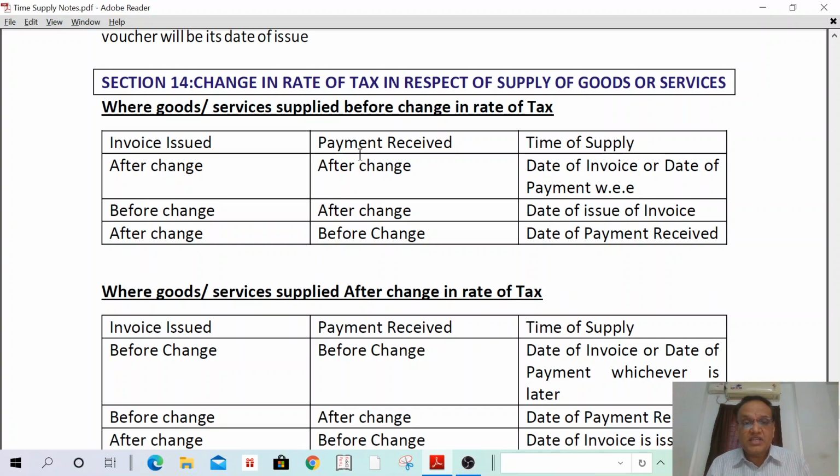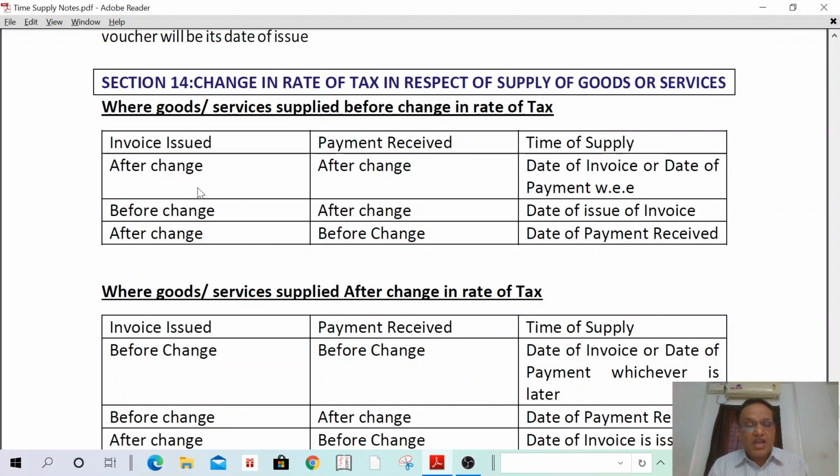Payment is received after change. In such a case, two elements are after: invoice issued after and payment received after. In such a case, the time of supply shall be the date of invoice or payment received, whichever is earlier. Two elements are after, so the supply shall be after only. The rate of tax applicable shall be after. That means time of supply shall be date of invoice or date of payment, whichever is earlier.